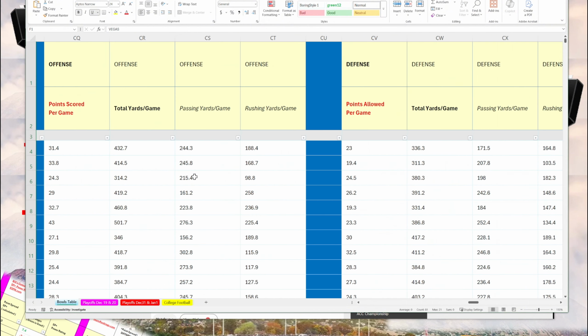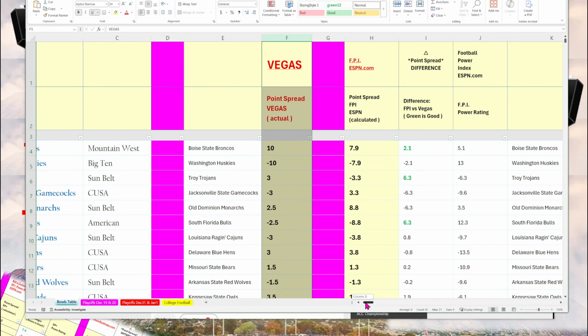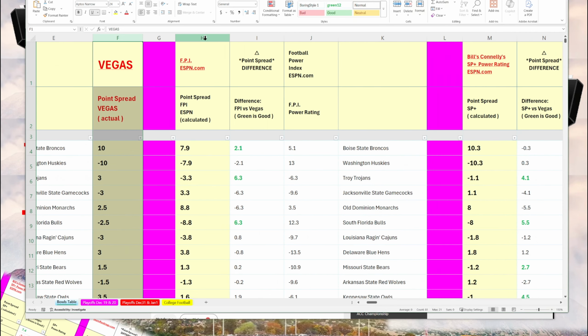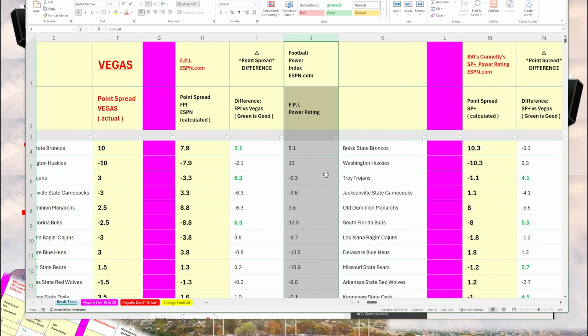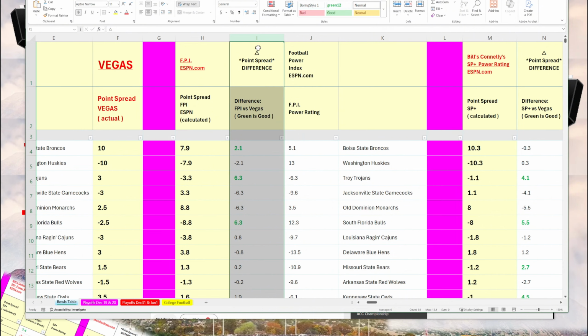So going back to the blue table here, you've got the Vegas point spread, ESPN's power rating, and using these numbers, I calculated a point spread. This middle column has the difference between the FPI and the Vegas point spread.